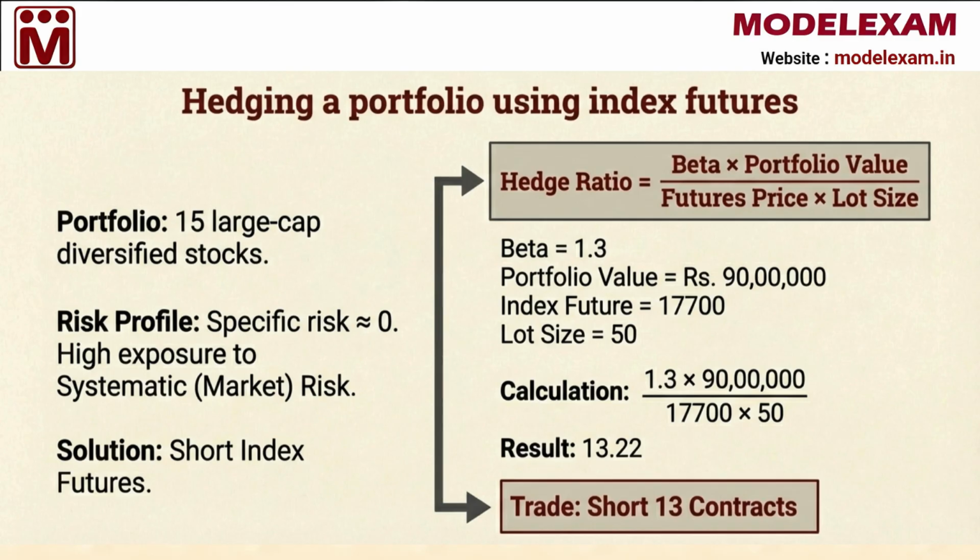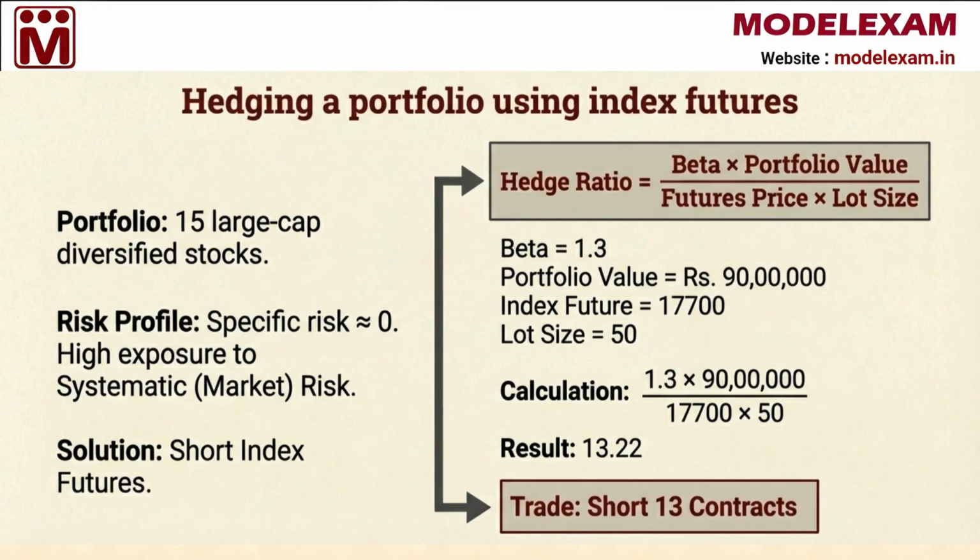We can also use index futures to hedge an entire portfolio. Suppose you own 15 different large cap stocks worth 90 lakh rupees. Because your portfolio is well diversified, your main concern is systematic risk, which is the risk of the whole market crashing. To protect yourself, you can short index futures.